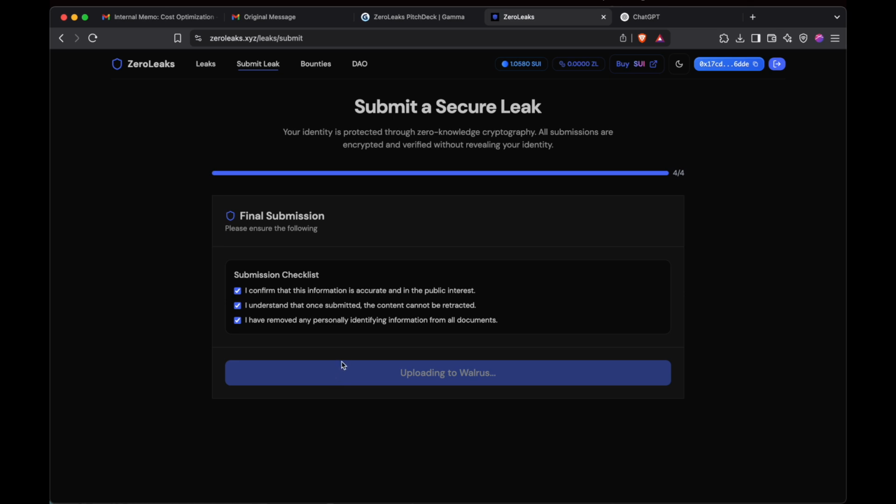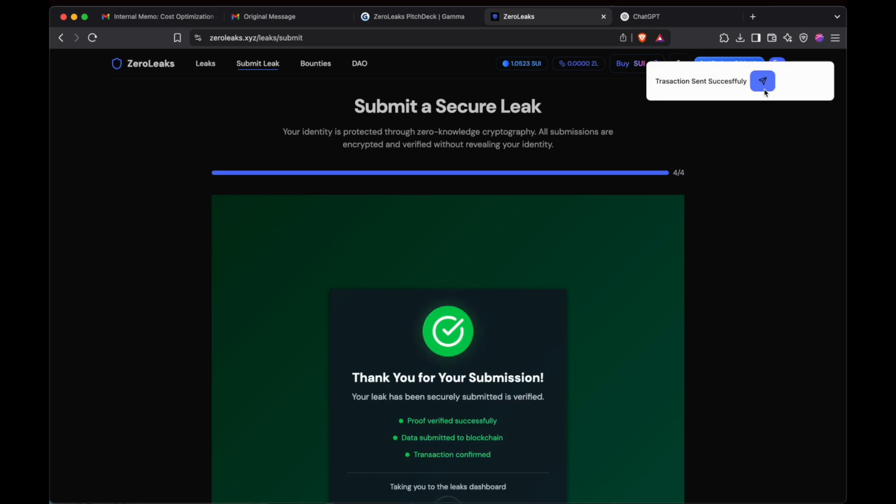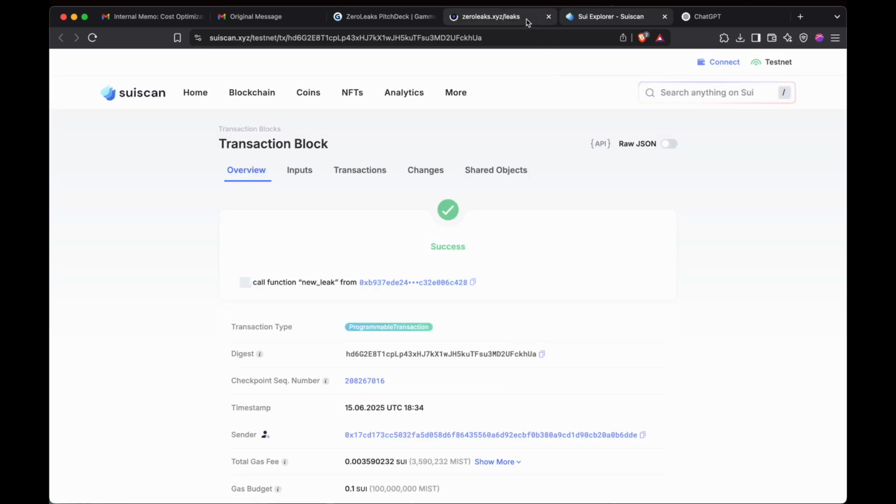This uploads my data to Walrus. Walrus is the decentralized Web3 storage. We use Walrus because we do not want any censorship or pressure from external web 2 organizations to close down our servers, or delete our database, or basically anything that points to the source of the person. As you guys can see, the transaction went successfully. I'll go ahead and see on the explorer. Okay, the transaction was a success.